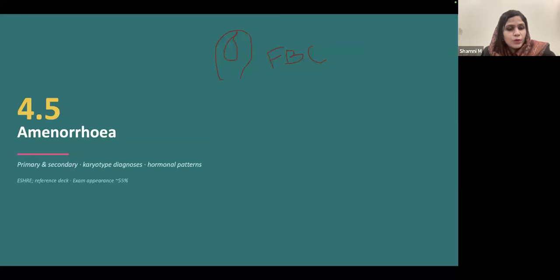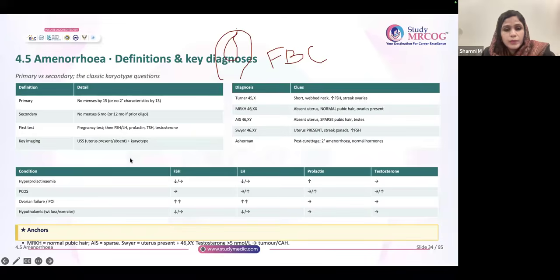Now let's focus on amenorrhea. This is also a very important area. You will get lots of questions. Basically, this amenorrhea topic focuses on a few things. One is MRKH, Mayer-Rokitansky-Küster-Hauser syndrome. Second is androgen insensitivity syndrome or AIS, Turner's, Swyer's. These are the things which the amenorrhea topic focuses on.